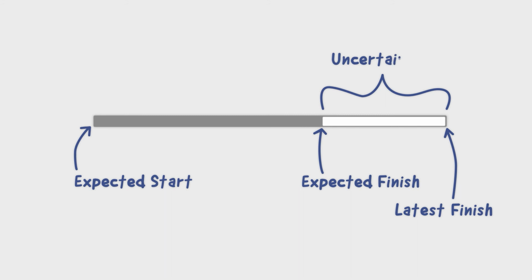Uncertainty is the white space between expected finish and latest finish. More white space means more uncertainty. If you're concerned about how far apart these dates are, then it's time to dig in and figure it out. Estimation empowers everyone to think about the gaps and work together to find solutions.